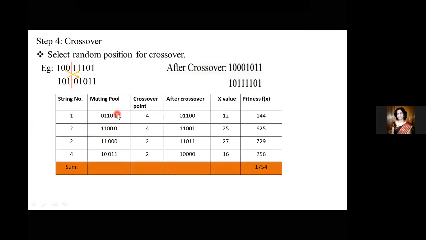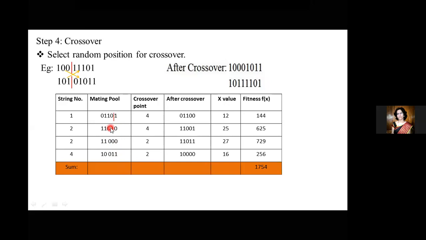And there is a mating pool, or you can call it the string values itself. So, as usual, we have written the same values, but instead of the third one, we have repeated the second one itself, and the fourth one. Now, crossover point. For each of these values, we have to select one crossover point.